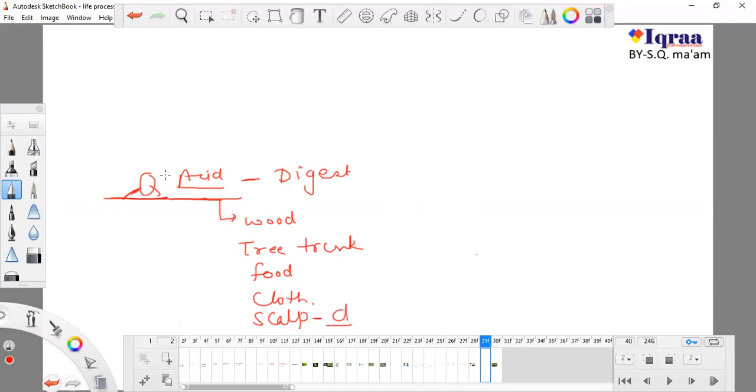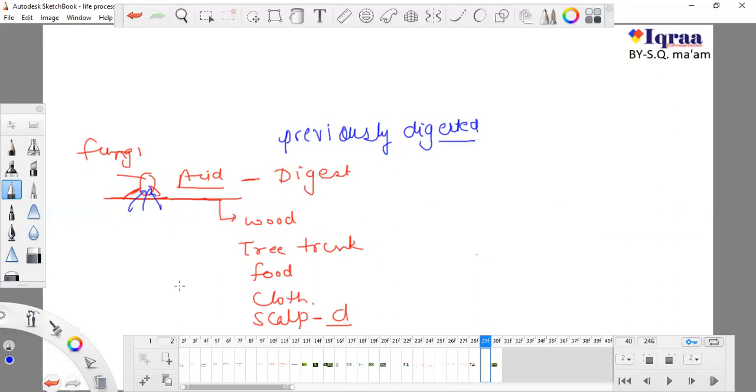So first the fungus comes here and secretes acid, and it digests the food or the surface on which it has landed, and it absorbs all of the material which is previously digested.